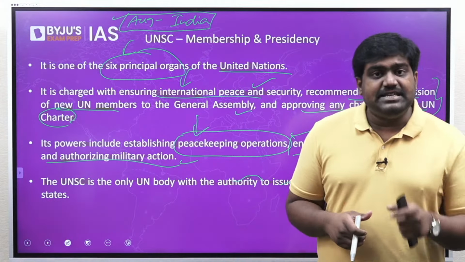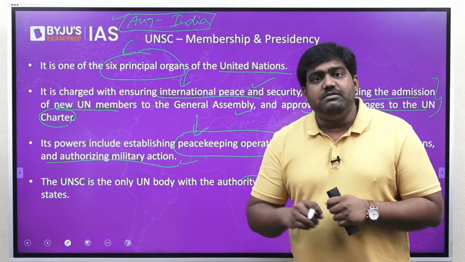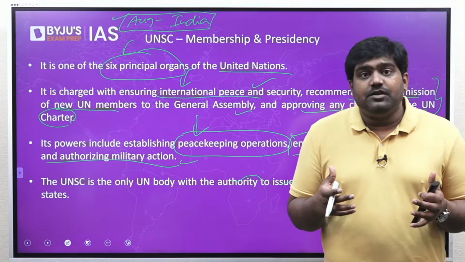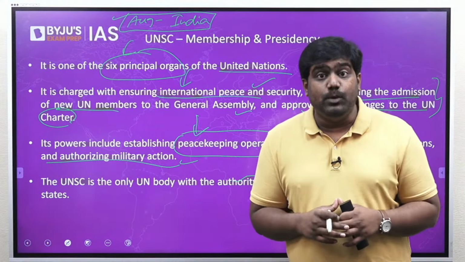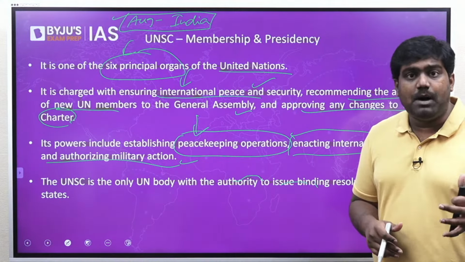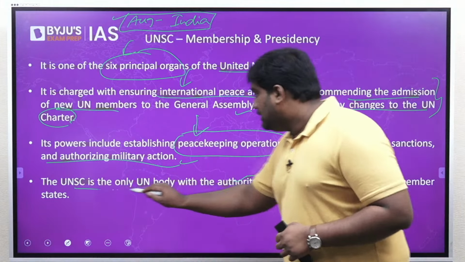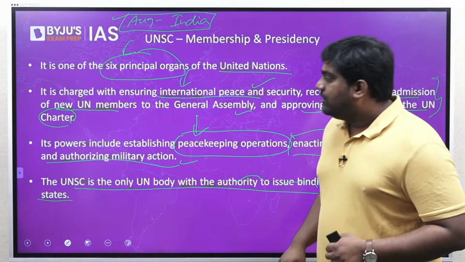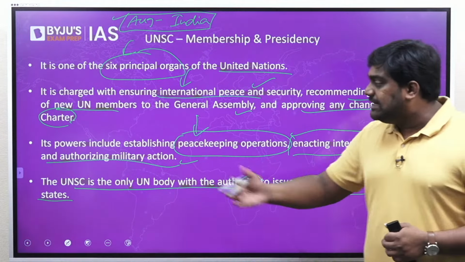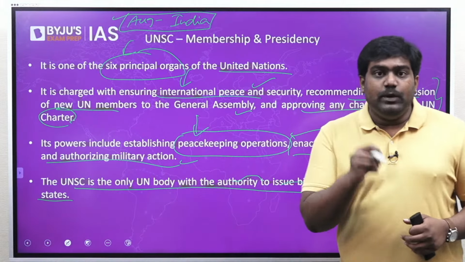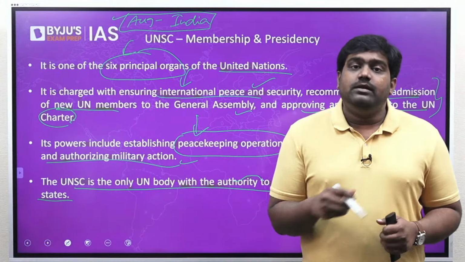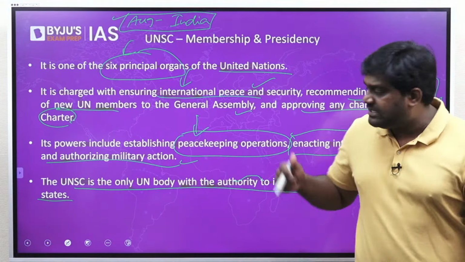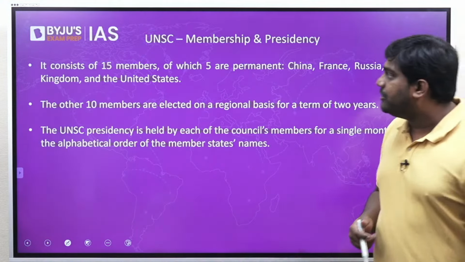So this makes UNSC very powerful. It also has the powers to amend the UN Charter and admit new members. So UN reforms will not happen without the approval of the UNSC. That is why this body is so powerful and so important. This is the only authority or body of the UN whose directions are binding on all the other UN member states. If UNSC passes a resolution, right, it becomes binding on all the other member states of the United Nations. That is what makes UNSC so powerful and important.